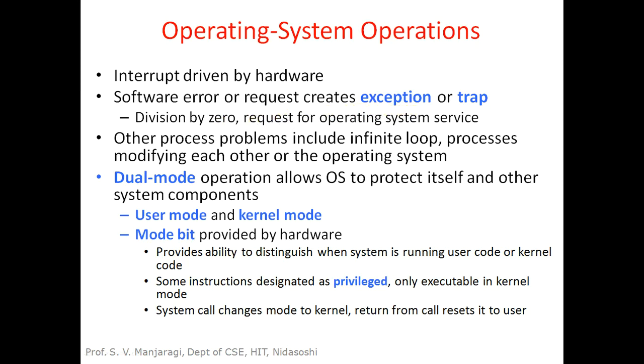There are some problems of a process. It includes the infinite loop. If any program or process enters into an infinite loop, it is unnecessarily keeping the CPU busy without performing any meaningful work or task. An infinite loop is simply wasting time without doing any work.